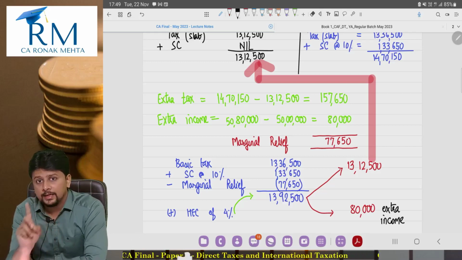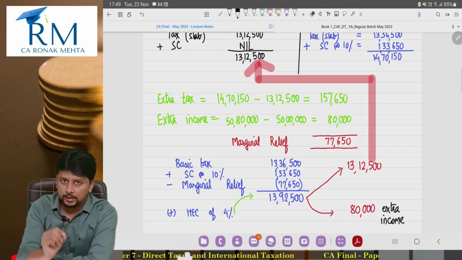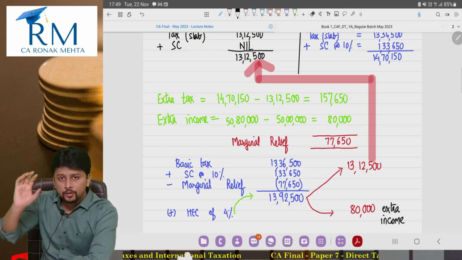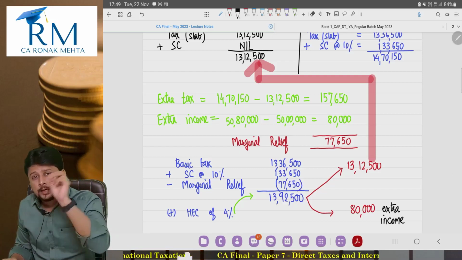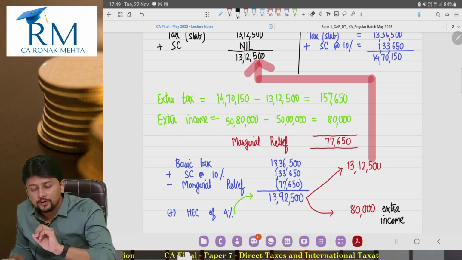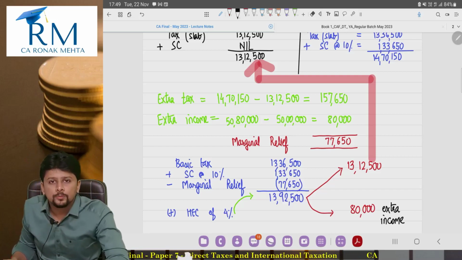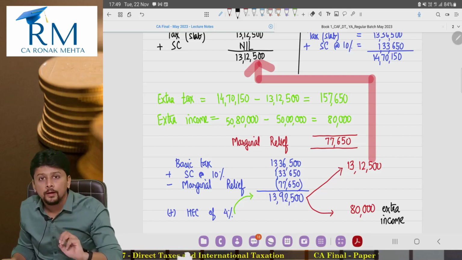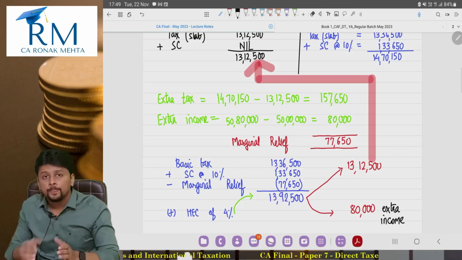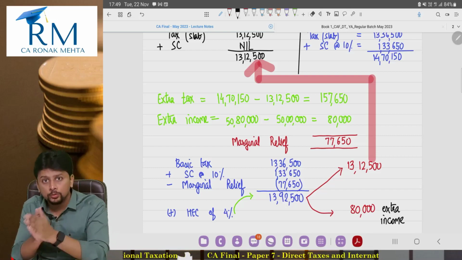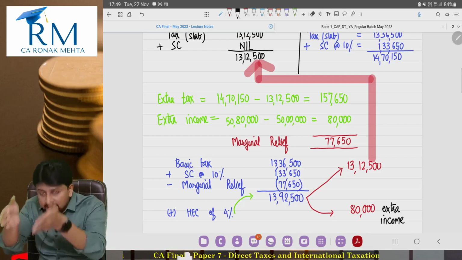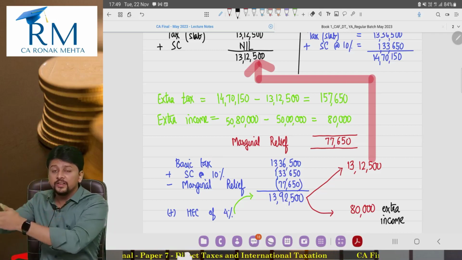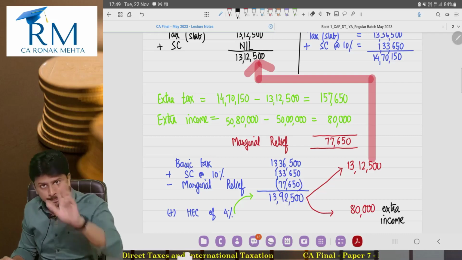Yes, you are paying 80,000 fully to the government, but if you carefully think about these numbers, even before marginal relief, you were still paying that 80,000 rupees to the government fully. Before marginal relief, you were actually paying to the government not only that 80,000 but extra 77,650. I'll show it to you.